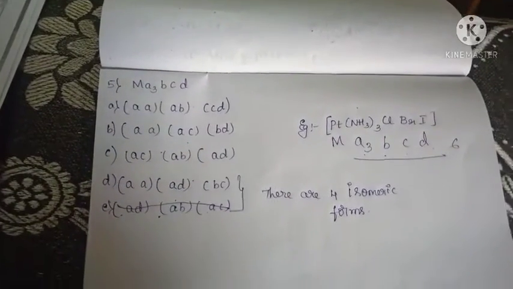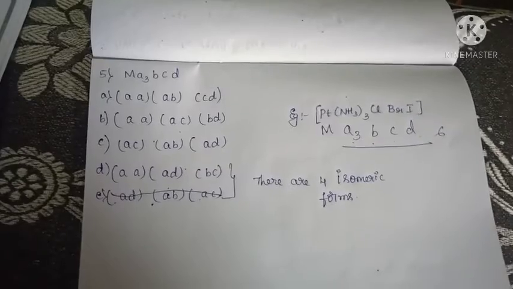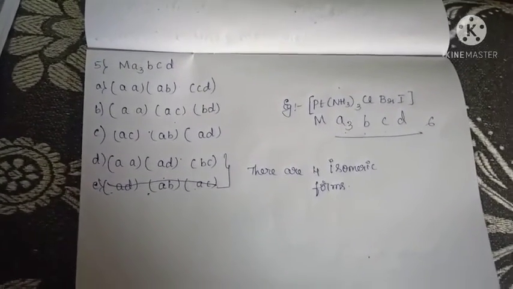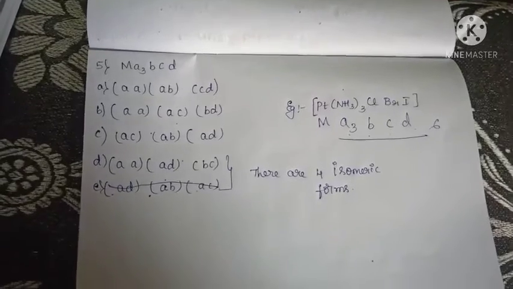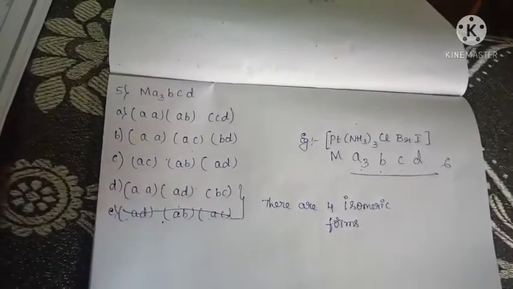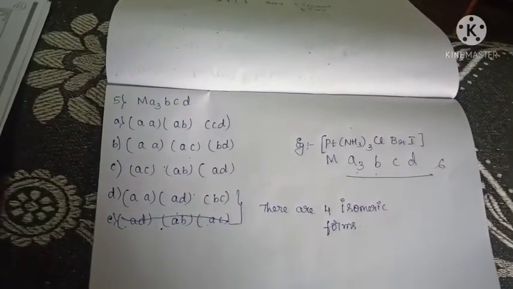These are all about geometrical isomerism with coordination number 6. There are 11 types. In that you have to learn only 5 types, and 2 of the types do not exhibit any geometrical isomerism because the same type of ligands are present. Okay, thank you one and all.